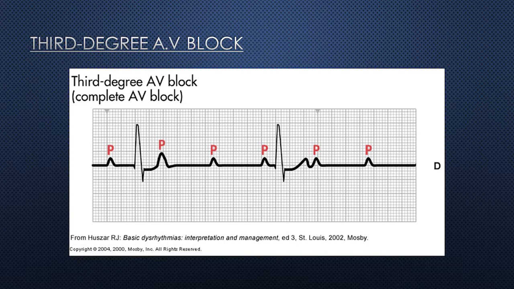Then ventricular and atrial rhythm. Atrial and ventricular rhythms are regular but unrelated to each other. The PP interval is regular and the RR interval is regular. However, the PP interval is not equal to the RR interval.